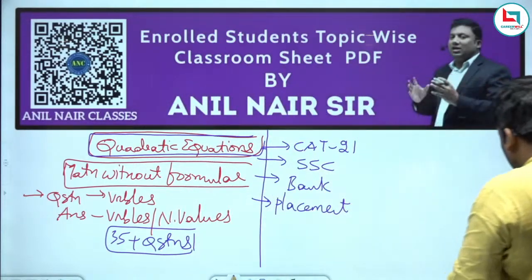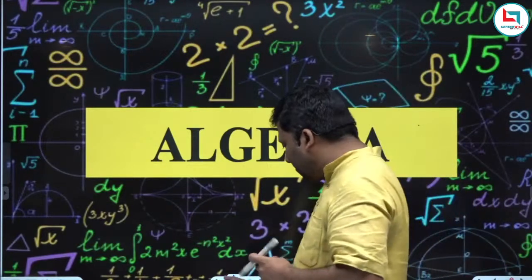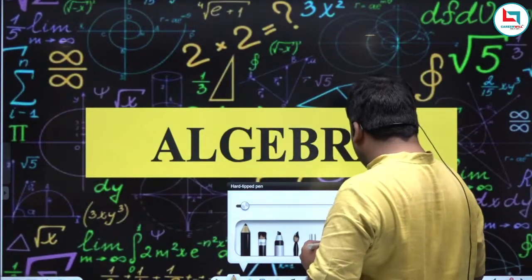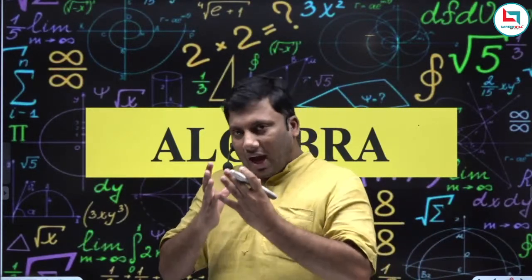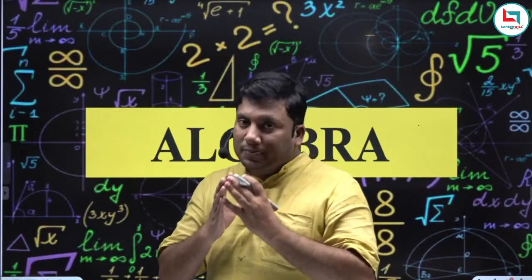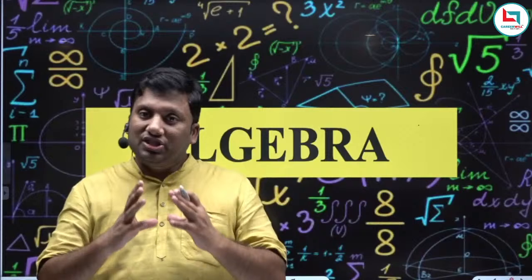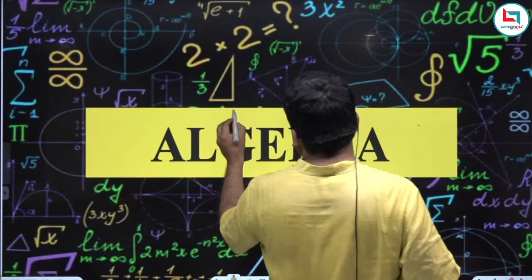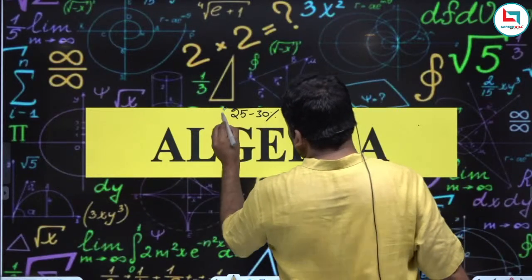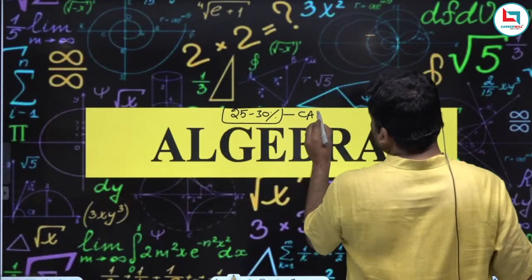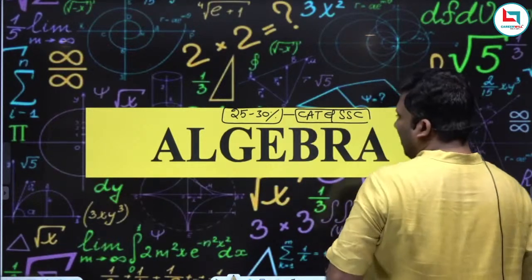Now, quadratic equation, kindly sit in the class with a notebook and a pen. Already we discussed algebra in the previous session. In case you are a student who has not seen the strategy session to attempt the practice test, I took 2 small sessions which help a student understand the weightage of the topic across examinations. The weightage of algebra in many exams is close to 25 to 30%. Very high weightage in CAT and SSC driven examinations, little low weightage in bank and placement driven examinations.